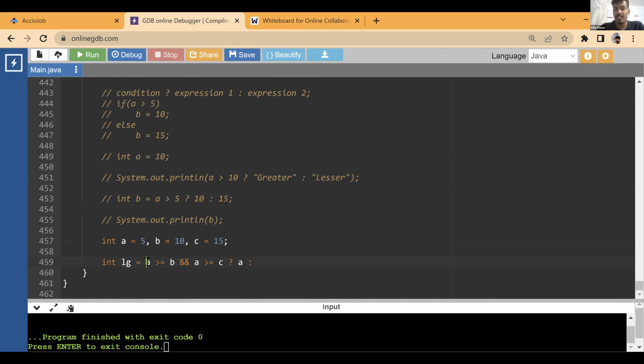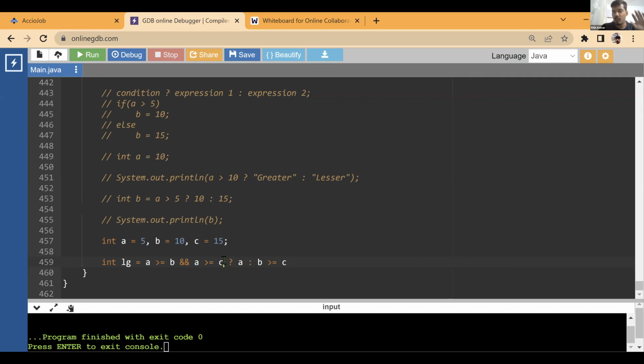So if A is greater than B and A is greater than C, that means A is largest. Otherwise, which one is largest? B can also be largest or C can also be the largest one. Now we have a choice. Either B can be the largest one or C can be the largest one. So we can say A is great if B is greater than or equal to C. See, if this thing is false, that definitely means that A is not the largest one. A is not greater than either B